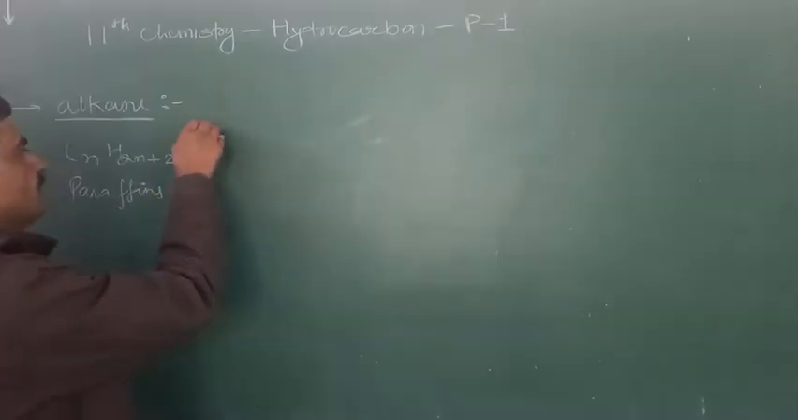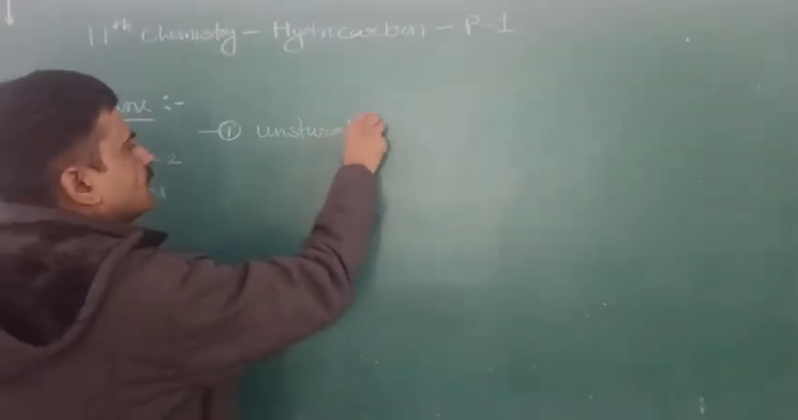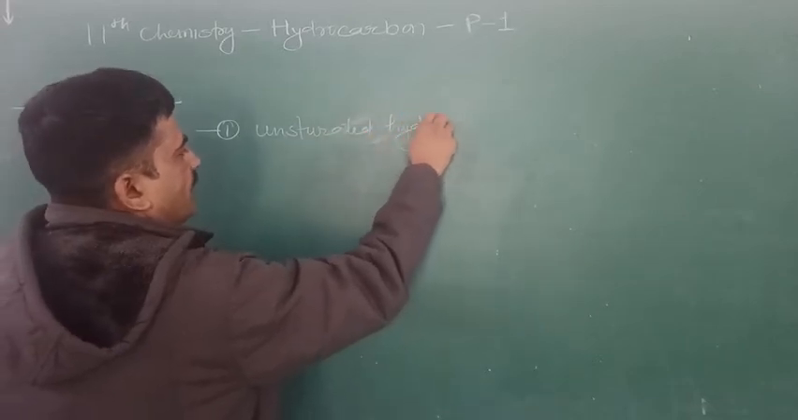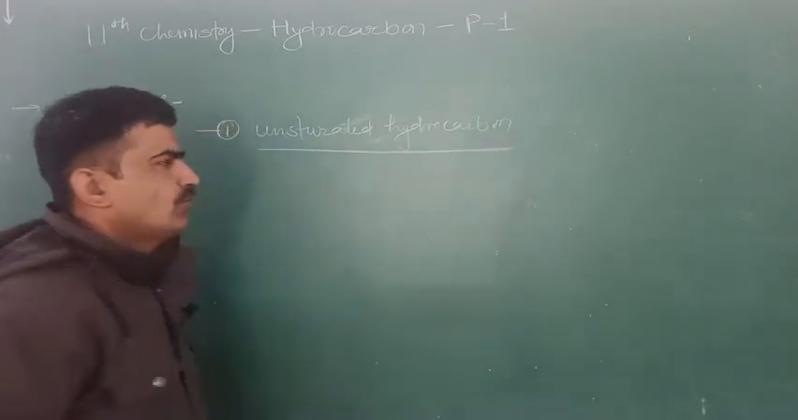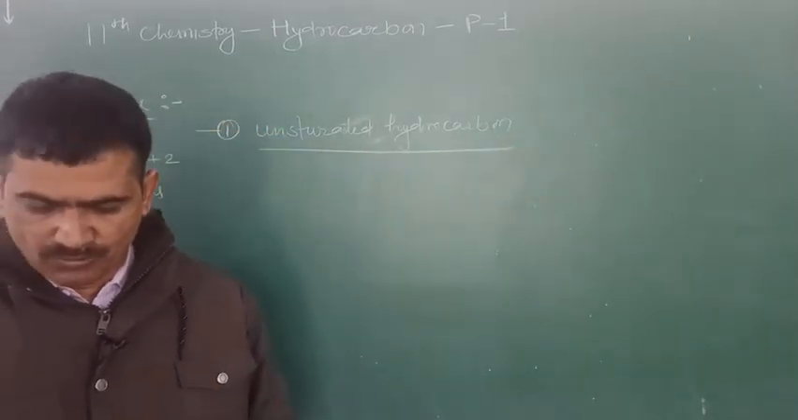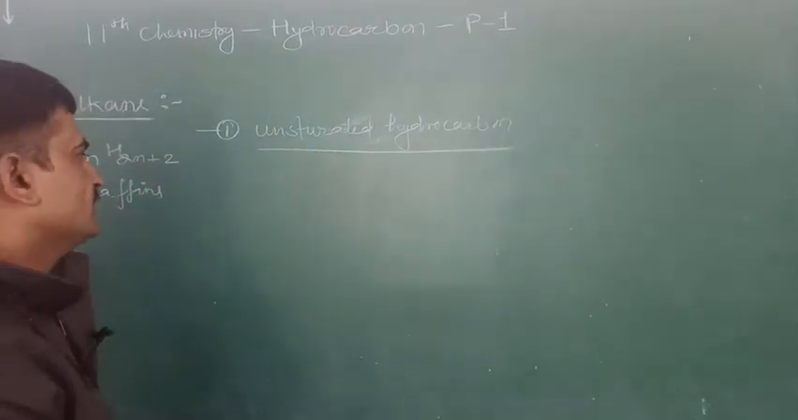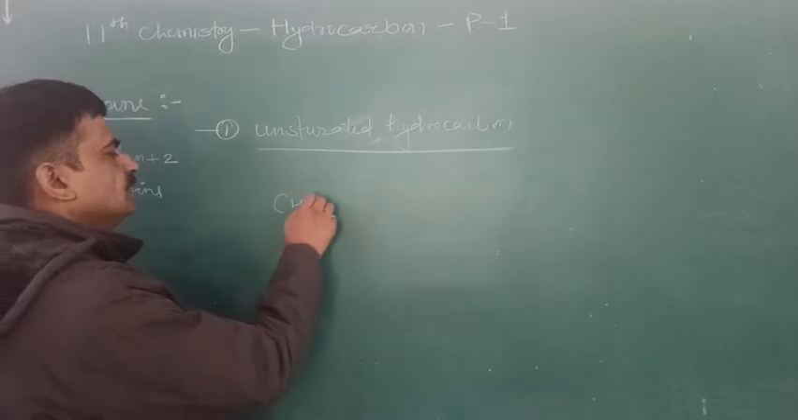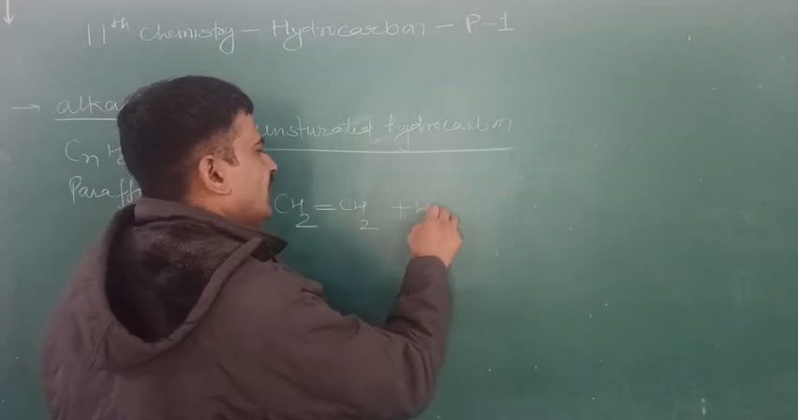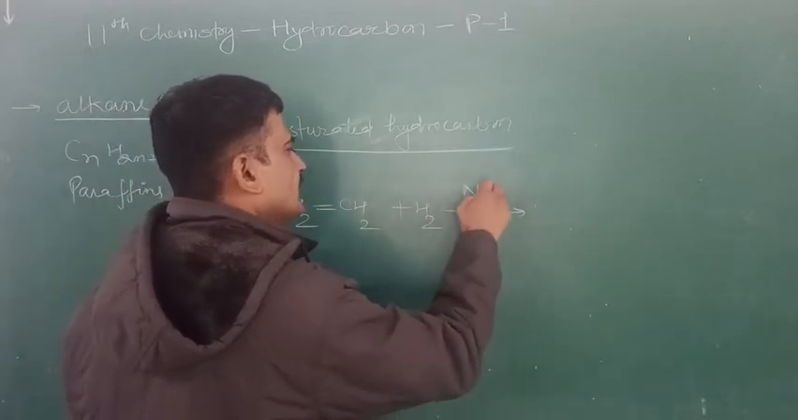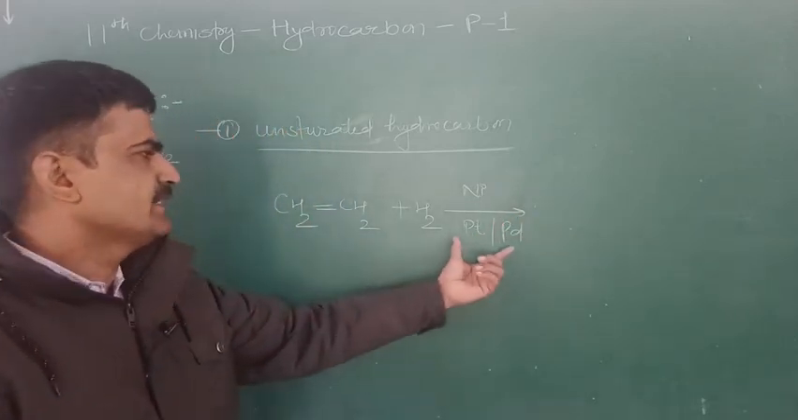Our first method is the preparation of alkanes from unsaturated hydrocarbons. Unsaturated hydrocarbons means those that contain a carbon-carbon double bond or carbon-carbon triple bond. Now the first method, we will prepare from ethene. This ethene reacts with hydrogen in the presence of nickel, platinum or palladium. These act as a catalyst.